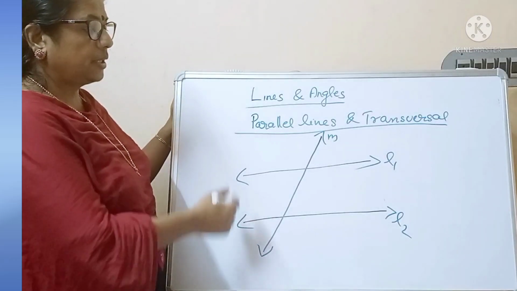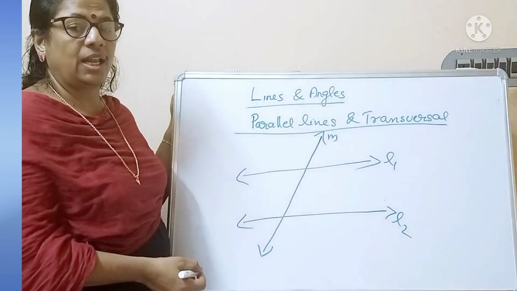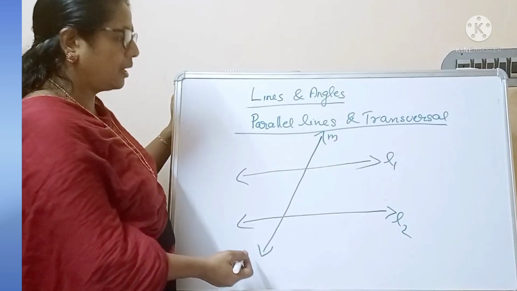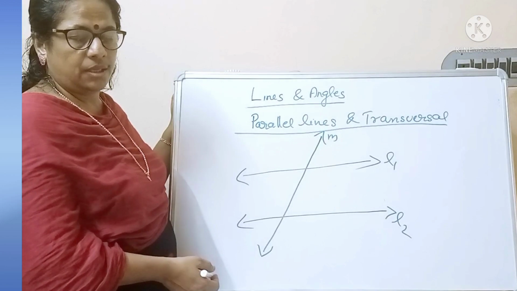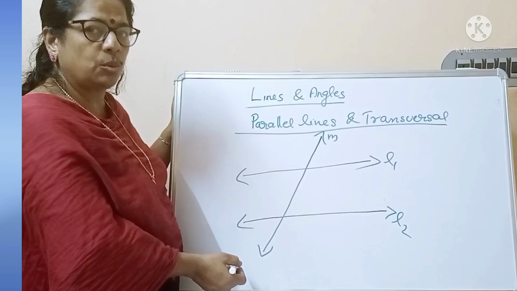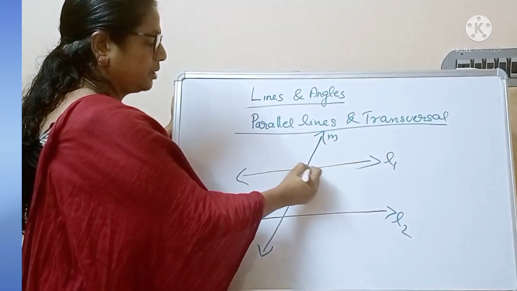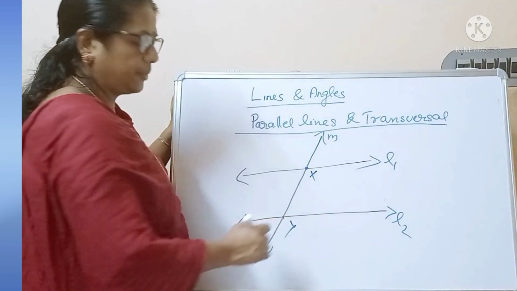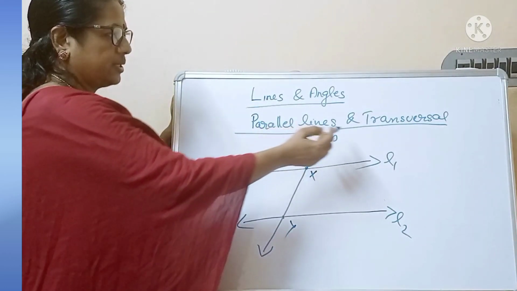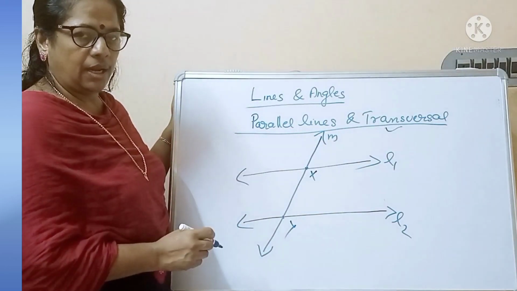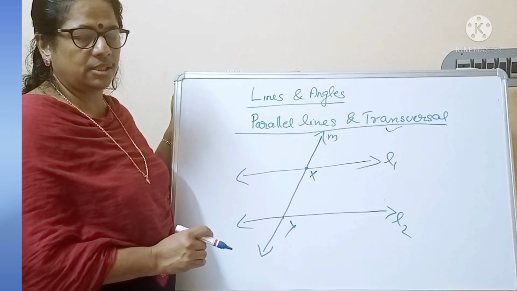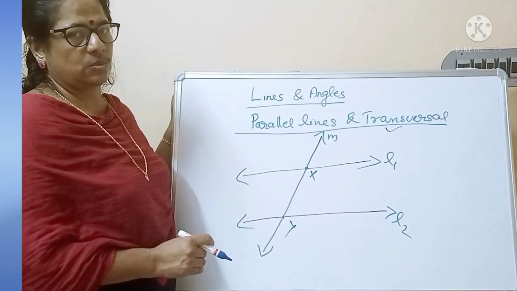Then let us move on to the next topic. Parallel lines L1 and L2 are intersected by another line. Here M is a line which intersects L1 and L2 at two distinct points. Let them be X and Y. And this line is called a transversal. A line which intersects two other lines at two distinct points is called a transversal.